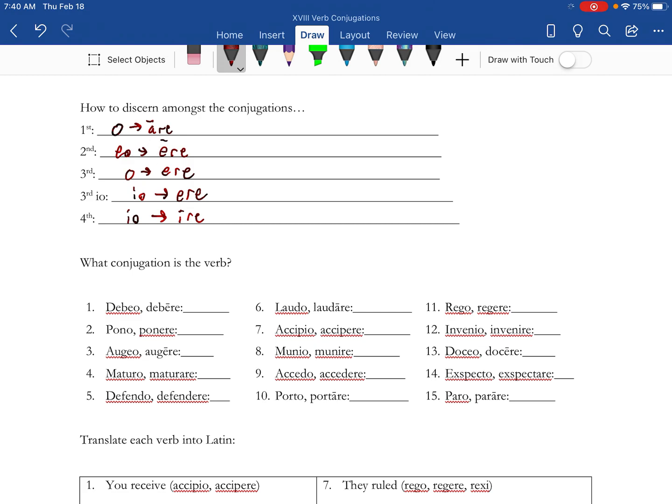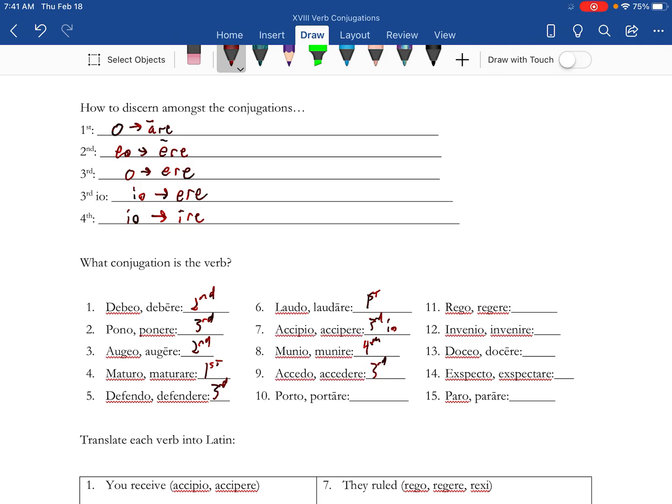Alright, so with the verb conjugations, try these out first, and then I'll give the answer. So EO to ERE is second, O to ERE is third. EO to ERE is second. Maturo is first, O to ARE. O to ERE is third. O to ARE is first. IO to ERE is third IO. IO to IRE is fourth.